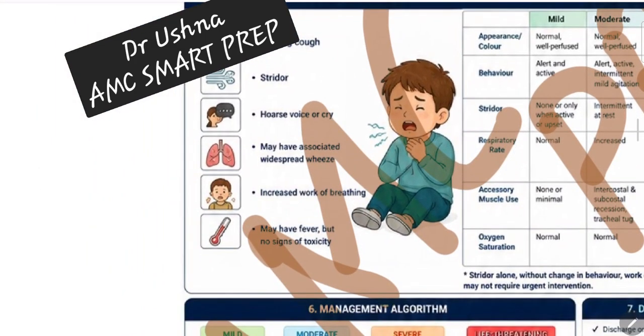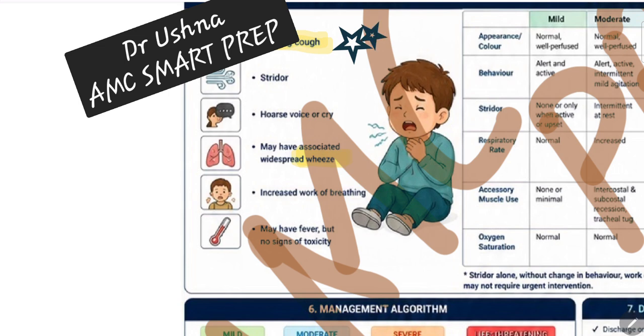These are the clinical features. Barking cough, remember this cute dog, but you do not want to disturb that dog. Stridor, plus minus, it can be there. Hoarse voice, because there is inflammation in the throat. Associated wheezing can be there. Sometimes you can confuse this patient as asthma because the wheeze is there, but obviously asthma does not present with the barking cough. So the main important culprit that is helping you to reach the diagnosis is basically your barking cough. This is a very, very important sign which should not be ignored.